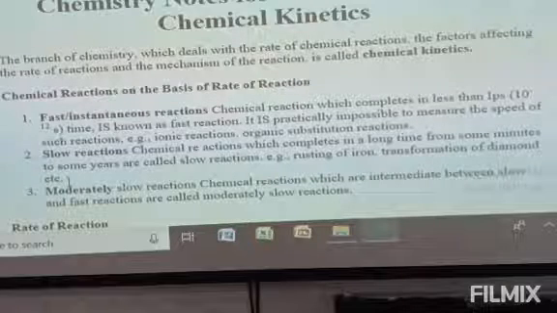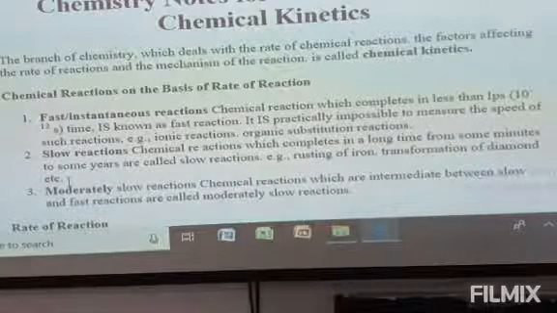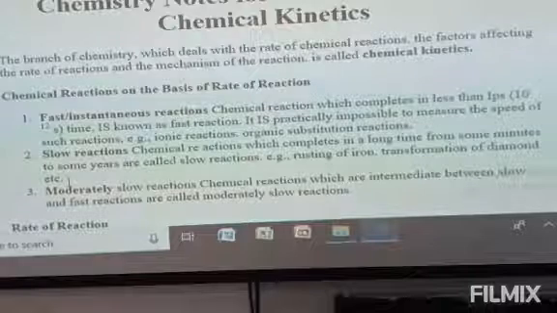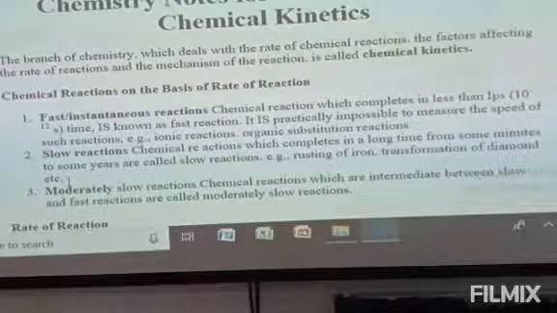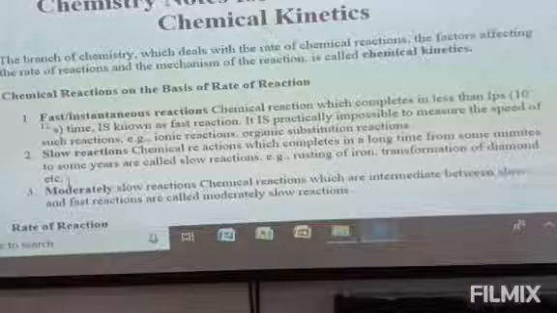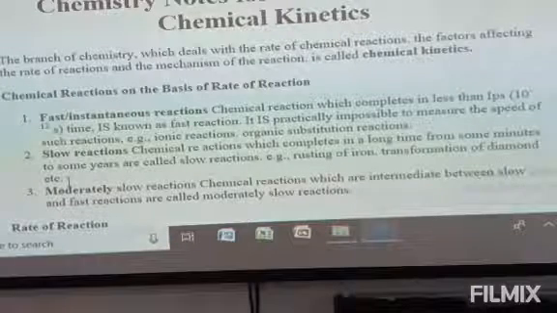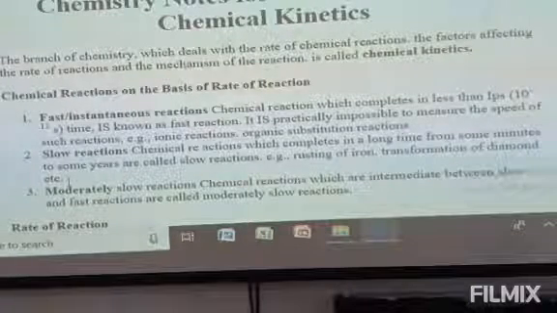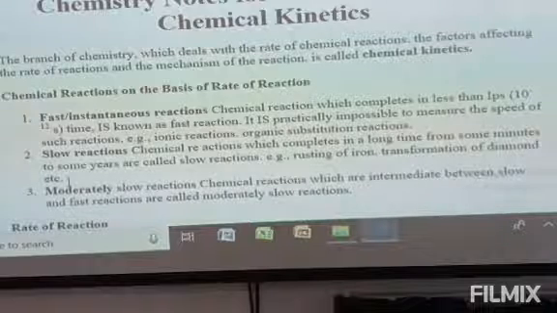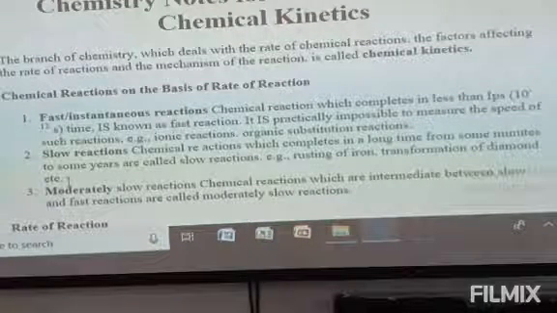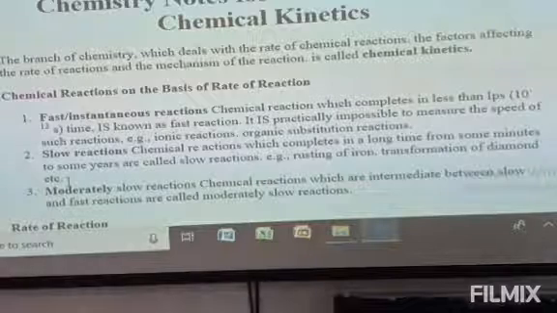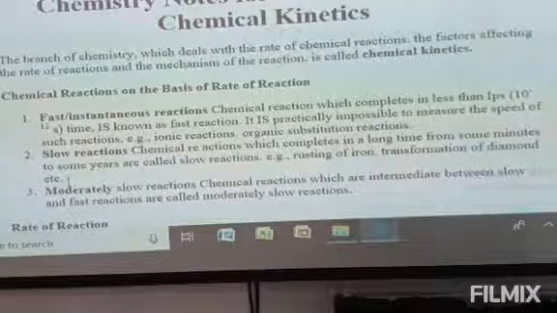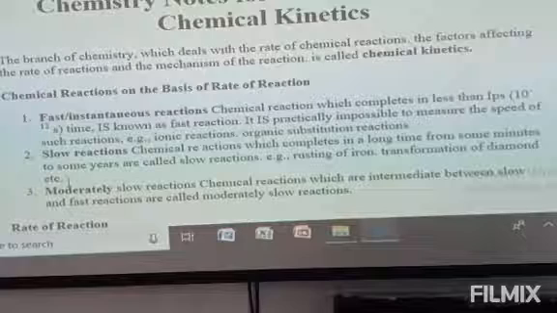So, in short, we can say that the branch of chemistry which deals with the rate of chemical reaction, the factors affecting the rate of the reaction, and the mechanism of the reaction is called chemical kinetics. So, in chemical kinetics, we need to discuss the rate of a chemical reaction. Rate means the time taken to complete the chemical reaction.